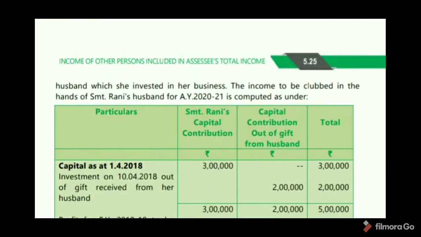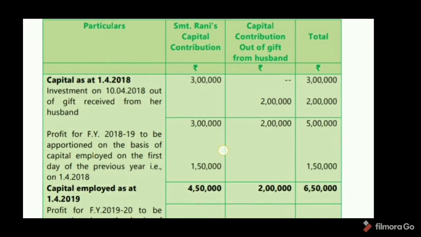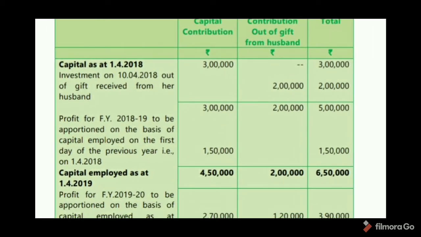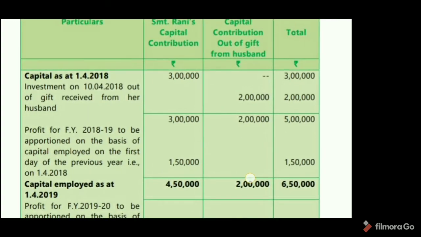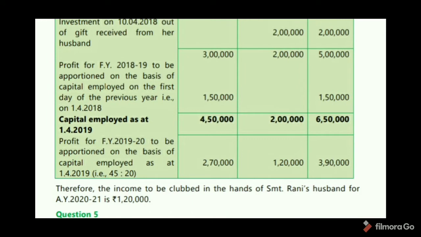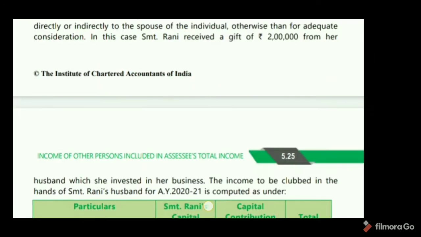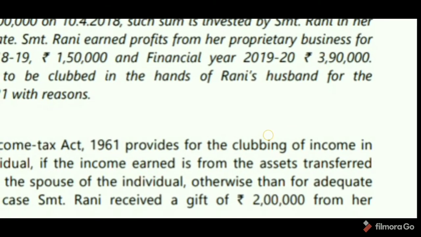So here it is not to be clubbed in her husband's income. See, capital employed as on 1/4/2019: Srimati Rani's capital contribution 4,50,000 and capital contribution out of gift from her husband 2 lakhs. So total 6,50,000. And next, the profit of the financial year 2019-20 is 3,90,000.